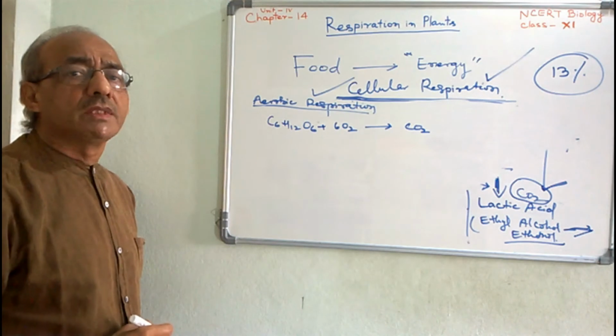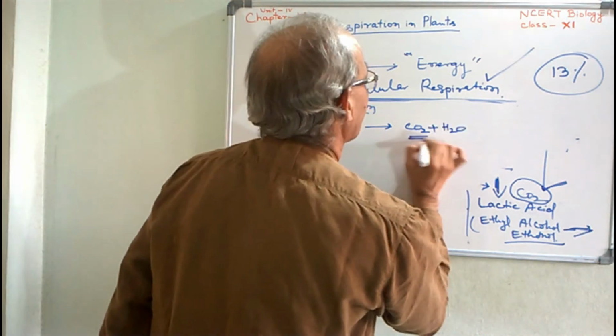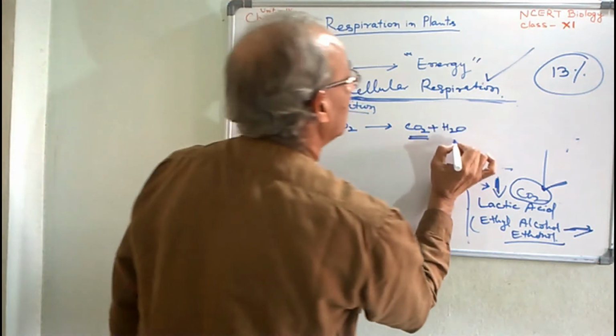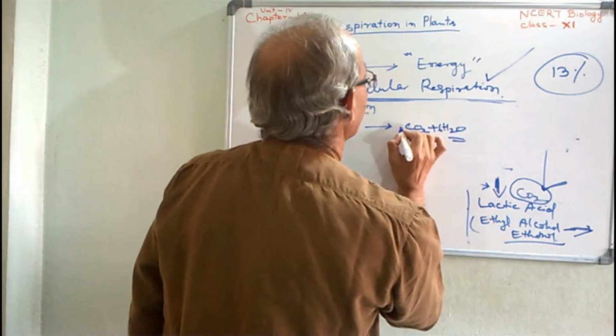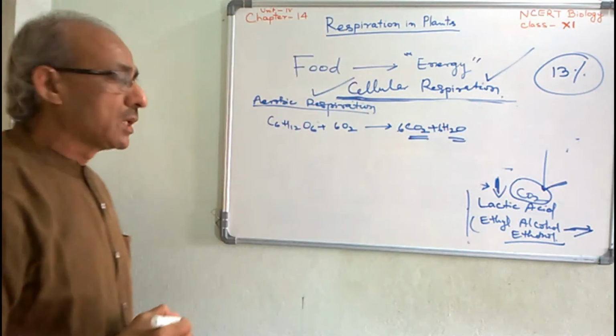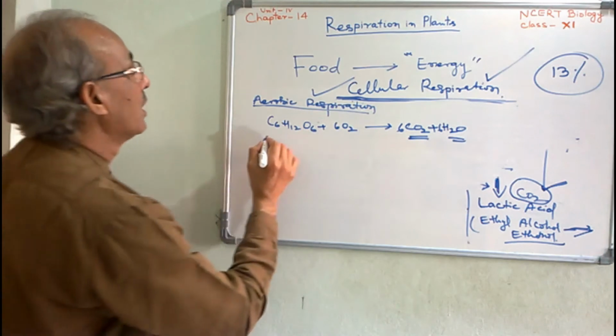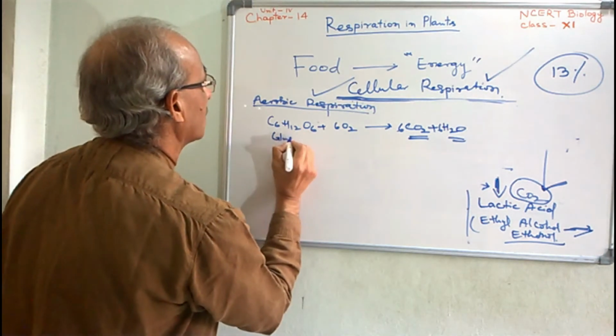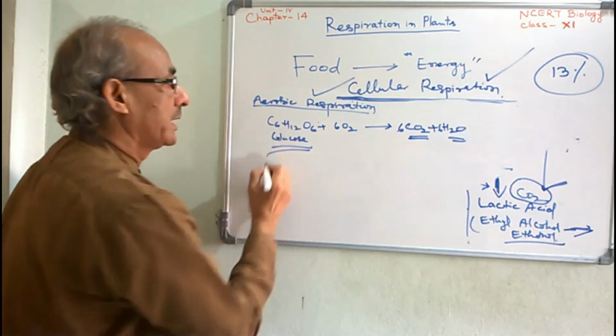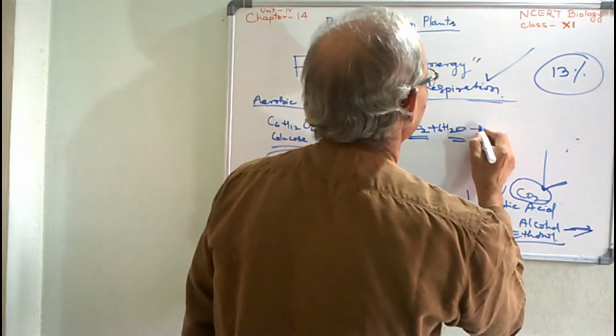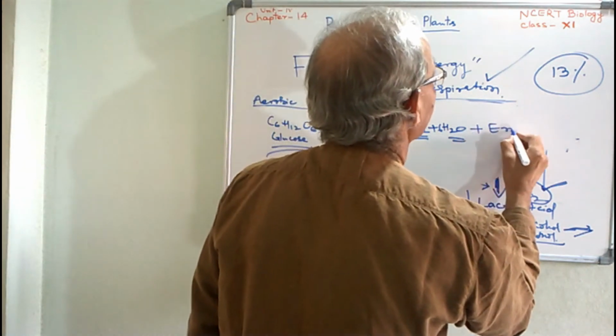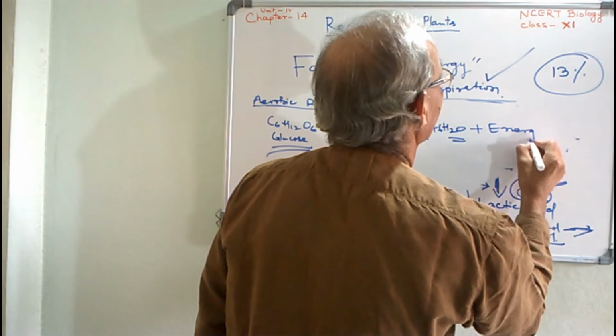What are the components? Carbon dioxide and water are the components of carbohydrate. This is the glucose or carbohydrate, you may write also. And here a sufficient amount of energy is released.